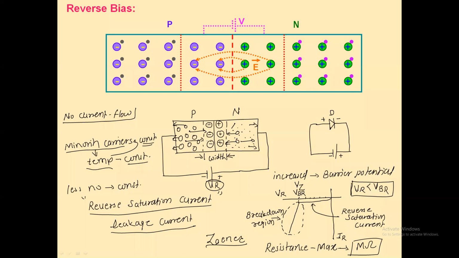In forward bias, diode resistance is very low, in the order of a few ohms. In reverse bias, the diode gives its maximum resistance, in the order of mega ohms. So this is the difference between the forward bias and the reverse bias condition. Is it right? Now it's my request to you all, please try to read the slides.